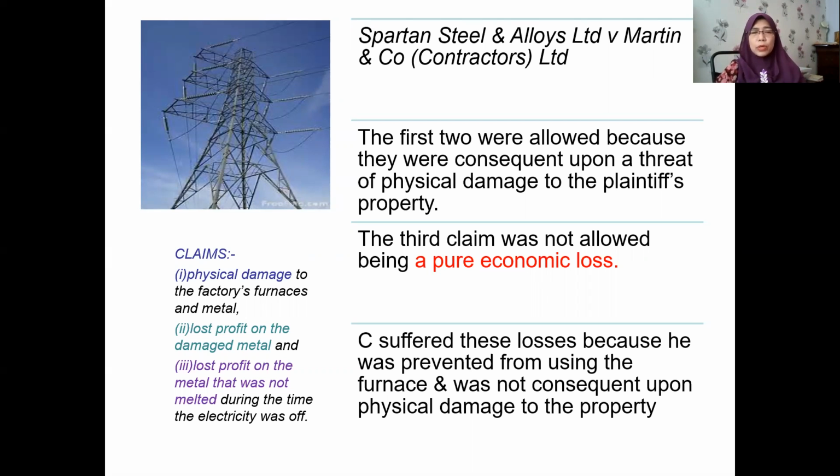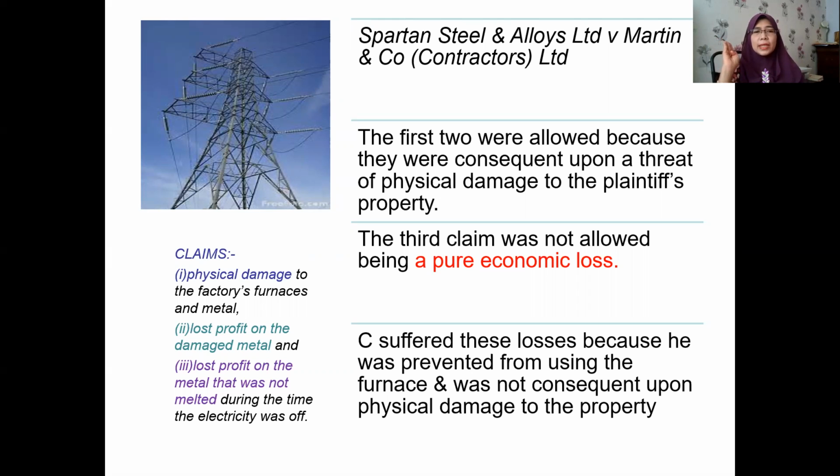And then it was also observed that the complainant suffered the third loss because he was prevented from using the furnace. Meaning there is some other reason why he cannot use the metal, because the complainant cannot use the furnace. And actually it is not consequent upon physical damage to the property. The furnace was not damaged actually. They can do the process later. So the third one fell under pure economic loss, and they cannot claim for the third kind of loss here. The first two were allowed.